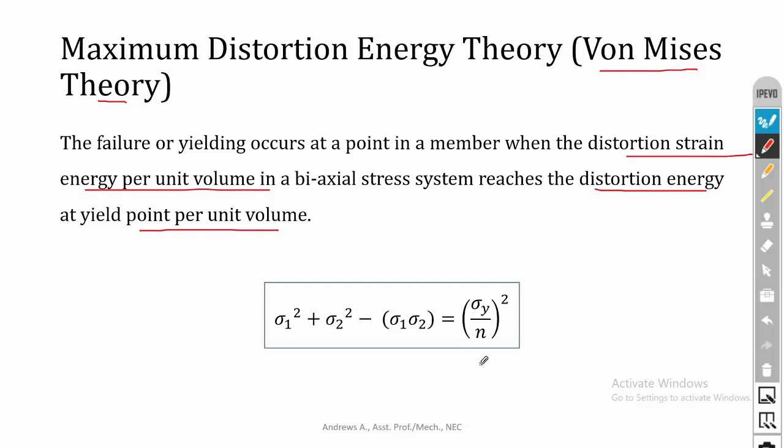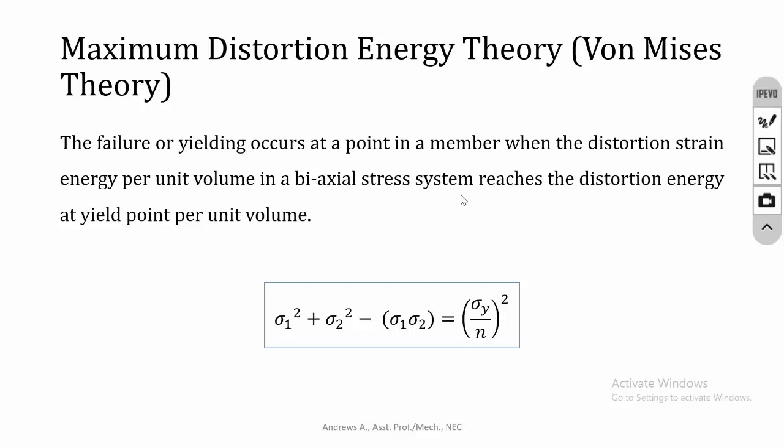Okay, so this is the equation for maximum distortion energy theory: sigma 1 square plus sigma 2 square minus sigma 1 sigma 2 is equal to sigma y divided by n, the whole square. So this is all about the theories of failure. By using these theories of failure, we can identify the condition at which any material will fail under the application of external load.